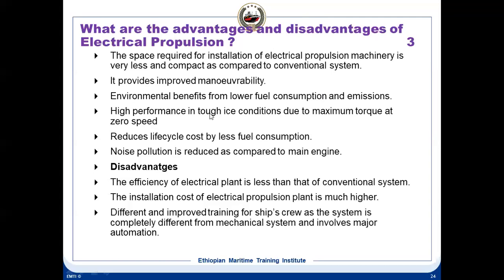Also, the new ships which have these propulsion systems can break the ice without an icebreaker. That is one other great advantage, because otherwise when you are sailing in these areas, the icebreaker has to go first, then the ship has to go. In this case you don't need an icebreaker, especially with azipod propulsion. They can go direct without an icebreaker. That is another advantage.